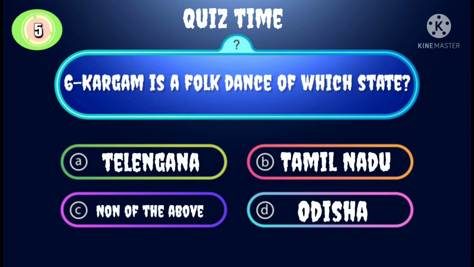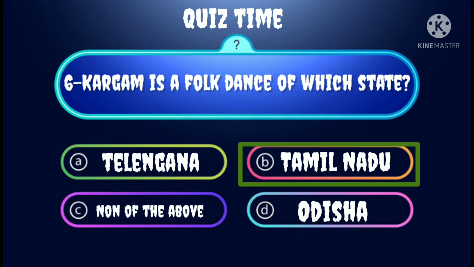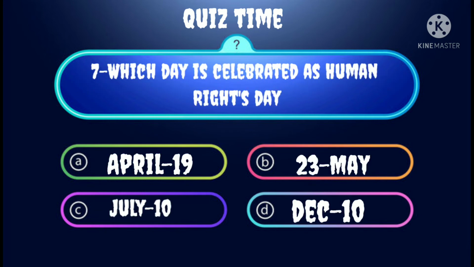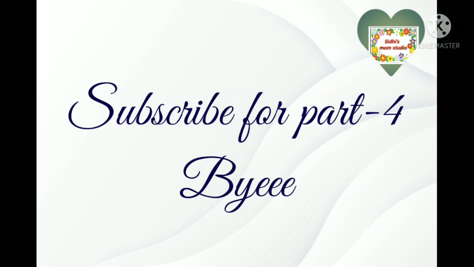Karakattam is a folk dance of which state? Answer is Tamil Nadu. Which day is celebrated as Human Rights Day? Answer is December 10.